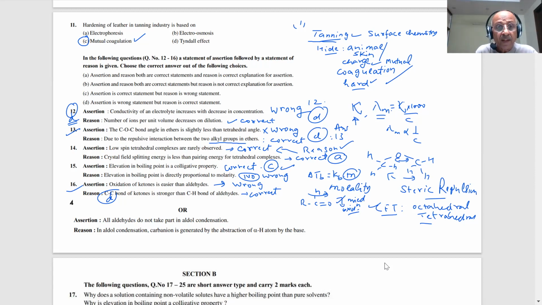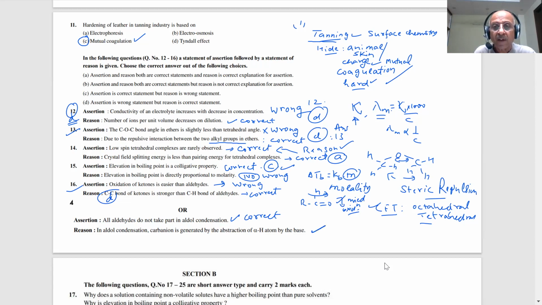Okay. There is an internal choice given, students. All aldehydes do not take part in aldol condensation. Yes, sir, it is true. Correct. In aldol condensation, a carbanion is generated by the abstraction of alpha hydrogen by the base.